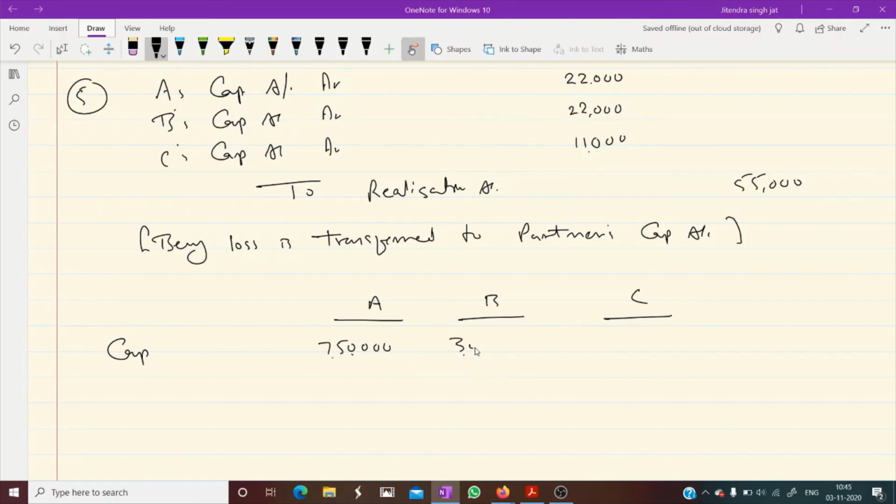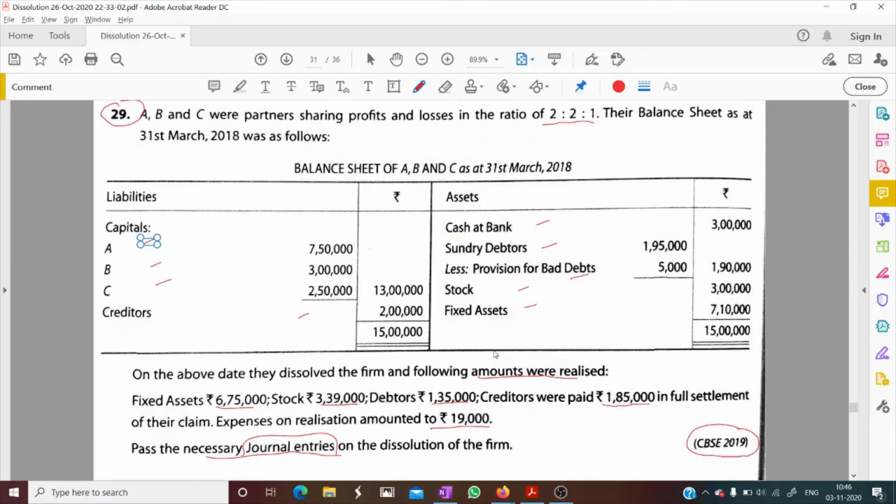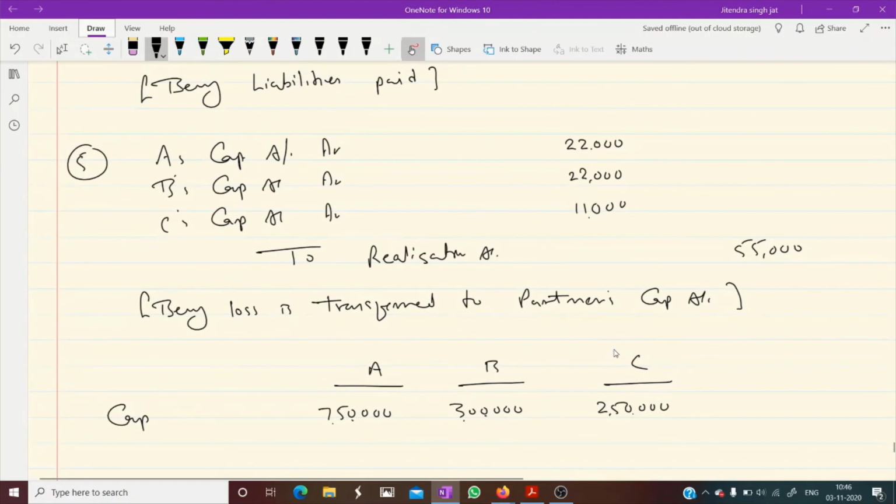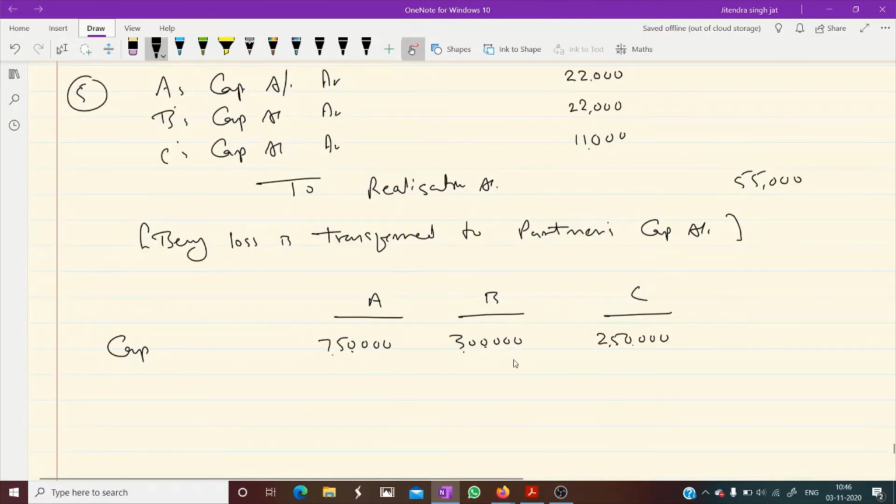This is the last entry, the working note. In each and every examination you need to pass this last entry also. That's why students are losing 1 mark because of this entry. Normally they pass only for the realization account, but this one entry is a must.